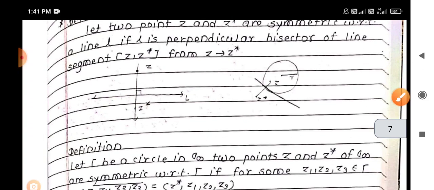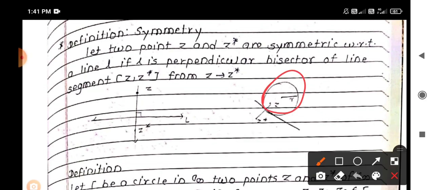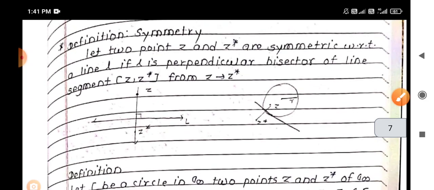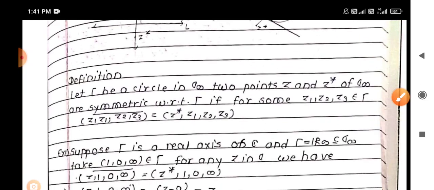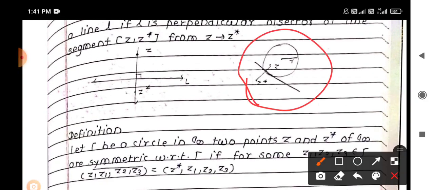Then how do we define the symmetry in the circular part or circular disc? This is the radius, this point is Z. This bisector line plays the role of bisector for the line segment. So what is the definition of symmetry? Gamma is a circle in C infinity. Look at this diagram, this circle is gamma.